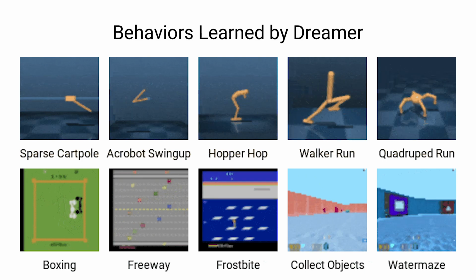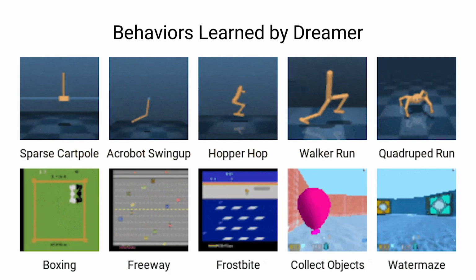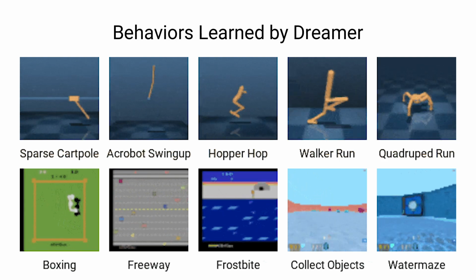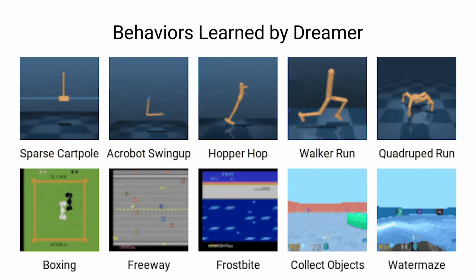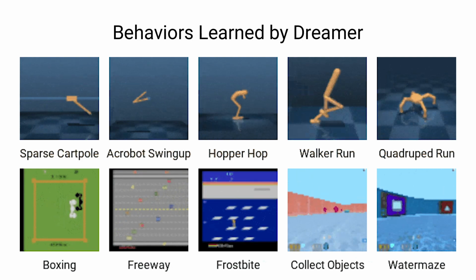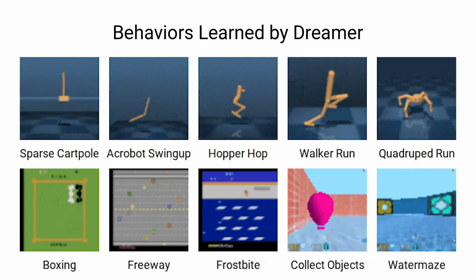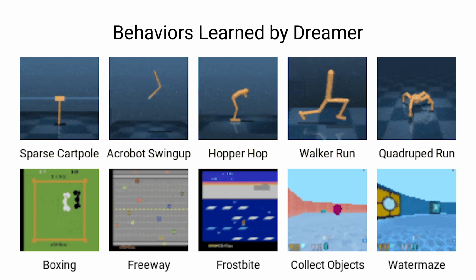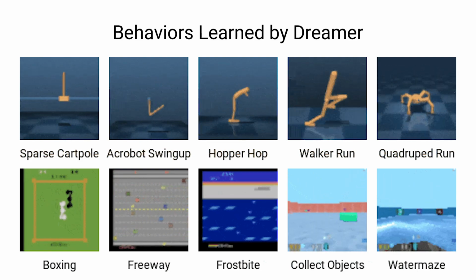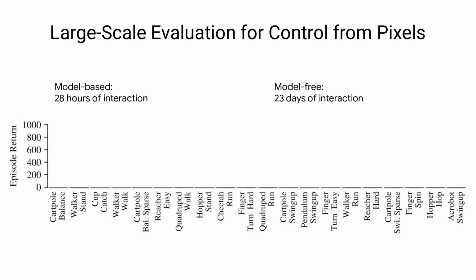These are some of the behaviors learned by Dreamer, given only images shown here as input. The top row shows a range of challenging control tasks with continuous actions. The bottom row shows visually more diverse tasks with discrete actions. These tasks pose a variety of challenges to the agent, including highly nonlinear dynamics, many underlying degrees of freedom, and 3D scenes. We empirically compare Dreamer to existing methods on a benchmark of 20 continuous control tasks with image inputs.